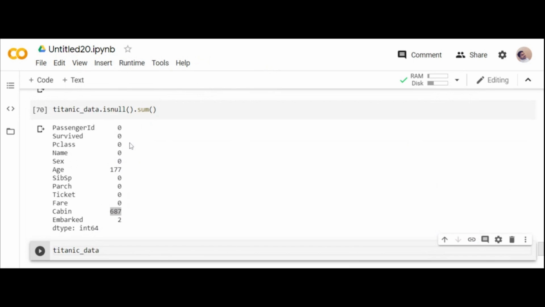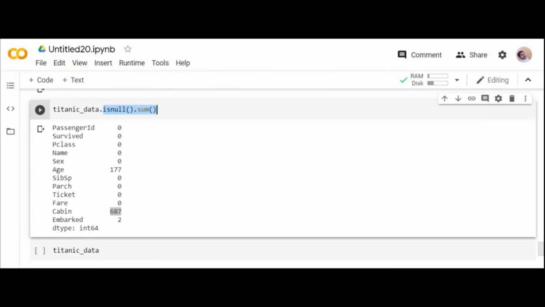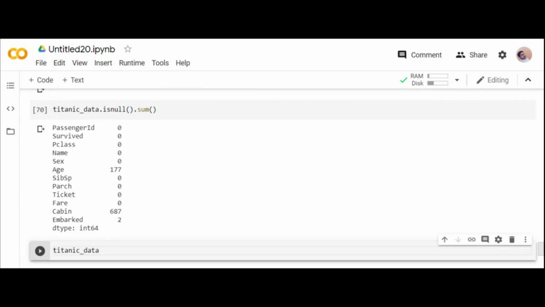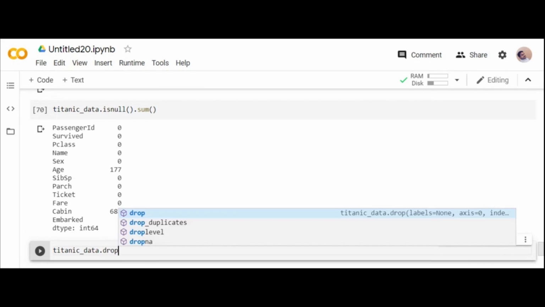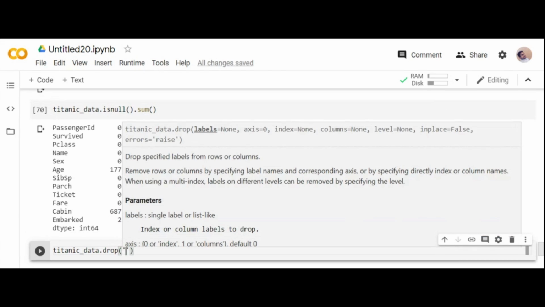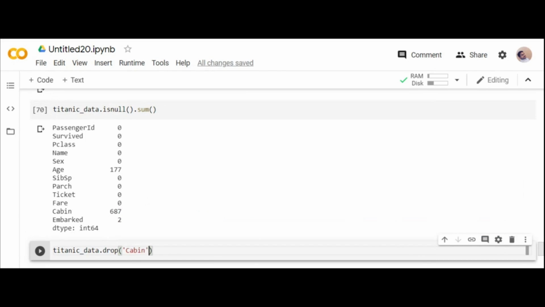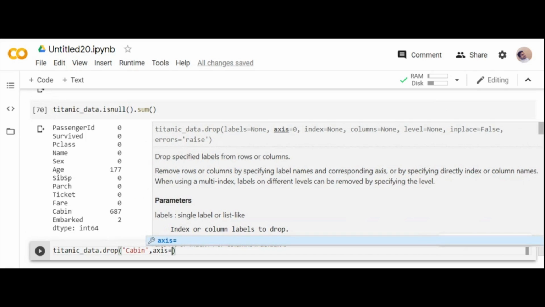You need to find what the missing values in your data are with the help of the method isnull().sum(). That is very, very important. So I use a method called drop. Titanic_data.drop, what is your column name? You want to drop the column cabin, with axis 1.